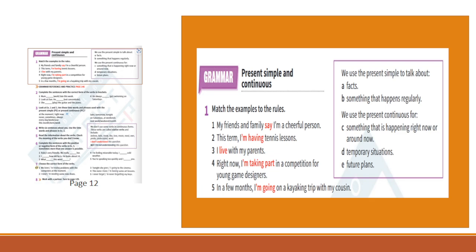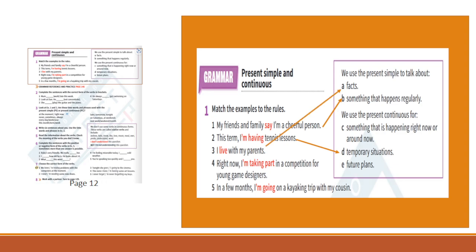Let's check how you understand present simple and continuous. You should match the examples to the rules. Take a few minutes and then come back to check your answers. My friends and family say I'm a cheerful person. So, this is a situation when something happens regularly. This term, I'm having tennis lessons. It's a temporary situation. Only this term, this person is having tennis lessons.